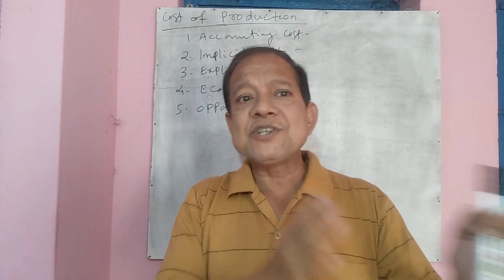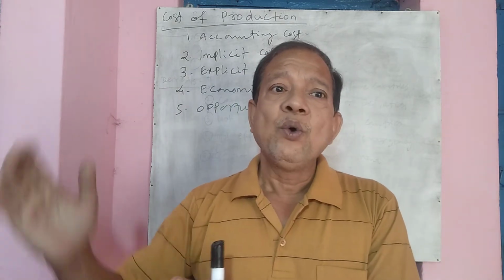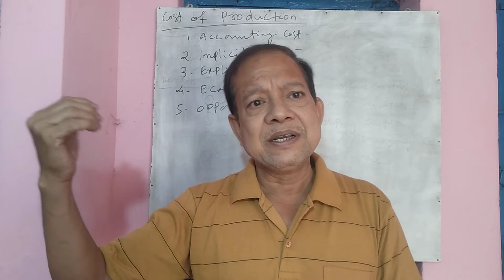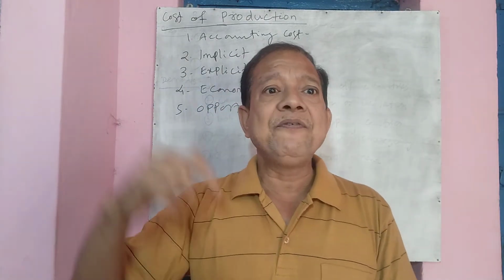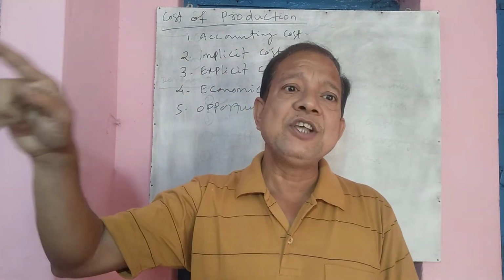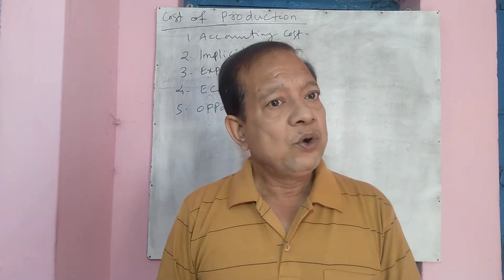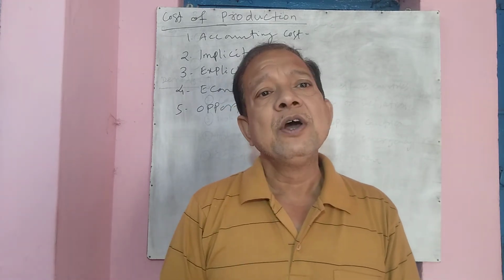So my best alternative was to give to X, so I gave it to X. In this case, Y was foregone, Y was left out. Now had I given it to Y, I would have got 2,000 more. So here Y is the opportunity cost of X. Okay, so opportunity cost is the cost of the next best alternative foregone.